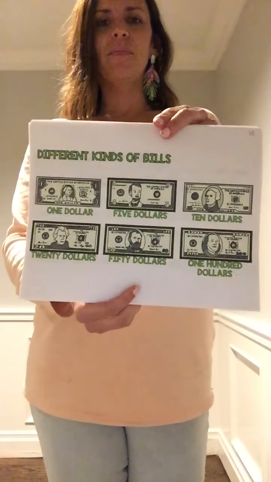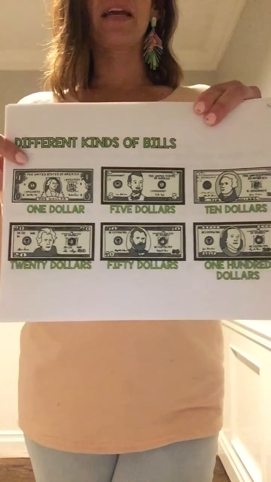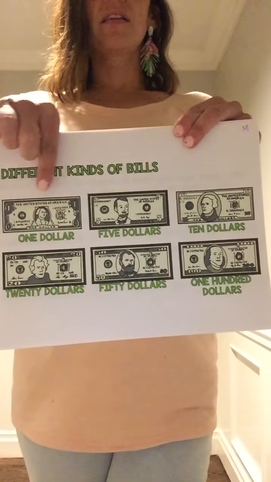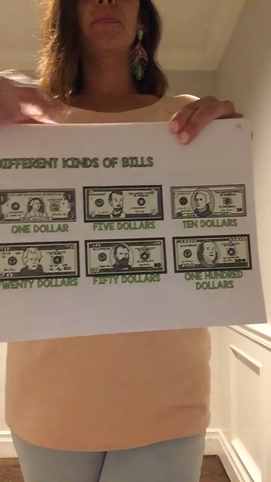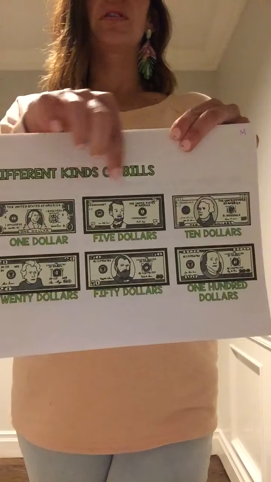Last week we finished up working on identifying and counting coins, and this week we are moving to bills. And like I said before, I actually think counting coins is harder, so we're on to an easier subject, which is great. So on Monday, I want you to watch this video, and then I just want you to look at this first page and look it over and just look at the bills. Look at the different men that are on the bills, what they look like, where their numbers are.